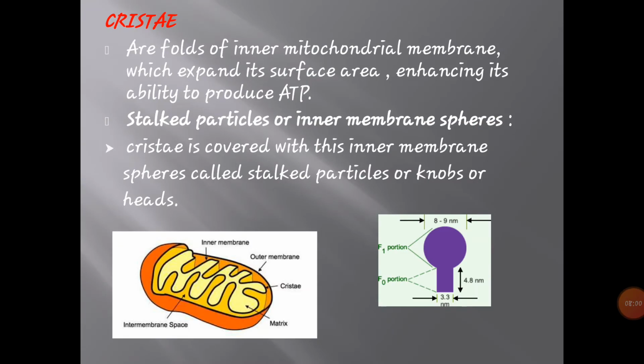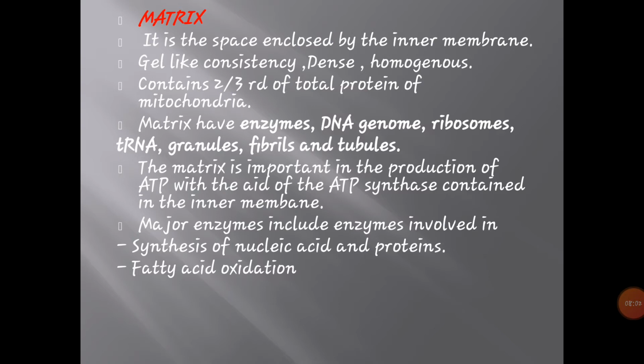And then the matrix. Inner to the inner membrane, there is the matrix. It is the space enclosed by the inner membrane. It has a gel-like consistency, dense and homogeneous, and contains two-thirds of the total protein of the mitochondria. The matrix has enzymes, DNA genome, ribosomes, tRNA, granules, fibrils, and tubules.